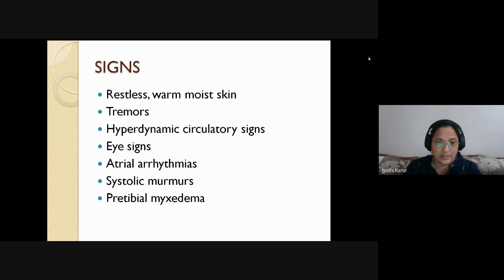It depends on the stage and chronicity of the Graves' disease. The arrhythmias which are most commonly associated with thyrotoxicosis are atrial arrhythmias. And because of the hyperdynamic circulation, there will be systolic murmurs. The murmurs will be usually systolic in nature. And there is something called pretibial myxedema. Myxedema means we usually think of hypothyroidism, but this pretibial myxedema is because of the excessive deposition of glycosaminoglycans over the dorsal aspect of the leg. That is a misnomer. Actually, it's not the myxedema, but it is the skin sign seen in hyperthyroidism.